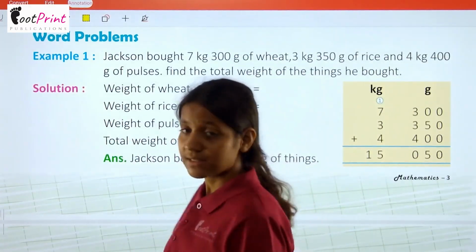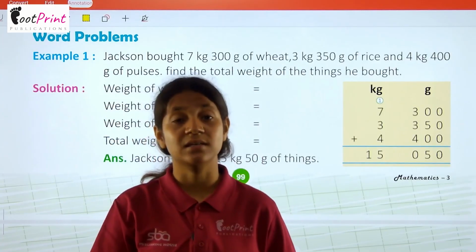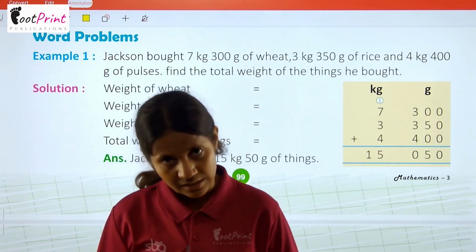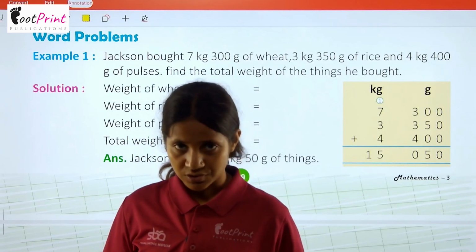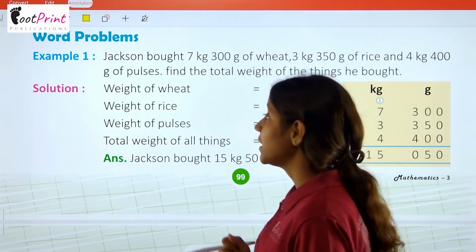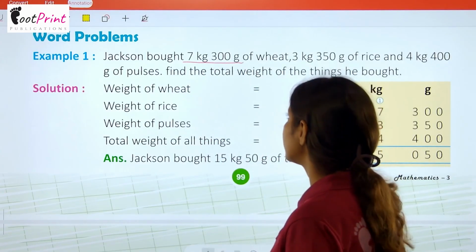Now we have the concept of word problems. As we all know what word problems are: basically the statement, the storytelling, and then we have to understand the story, get the values and just do the calculation as the question says. Now we have example number 1 of word problem. Jackson bought 7 kg 300 gram of wheat,